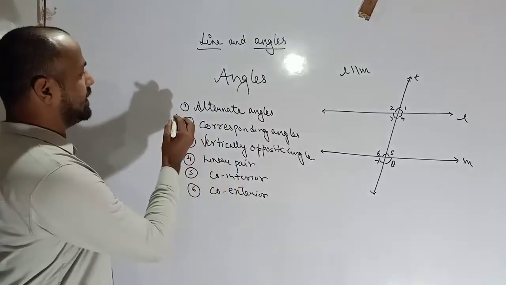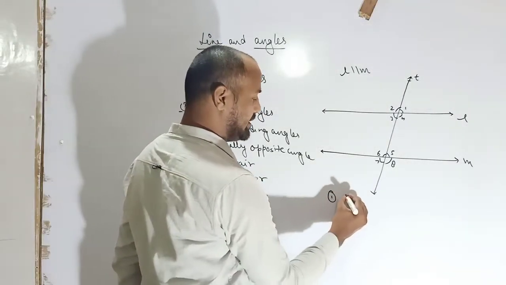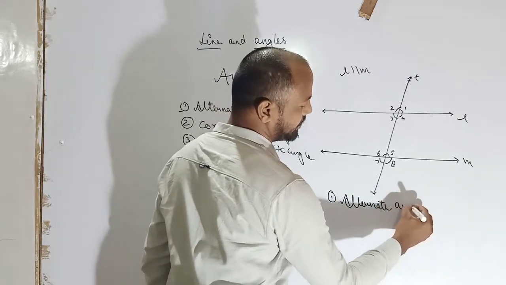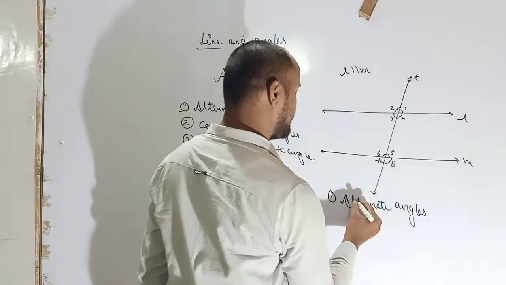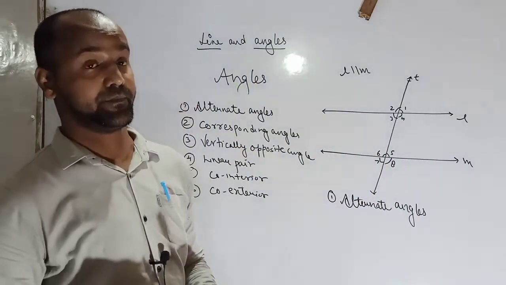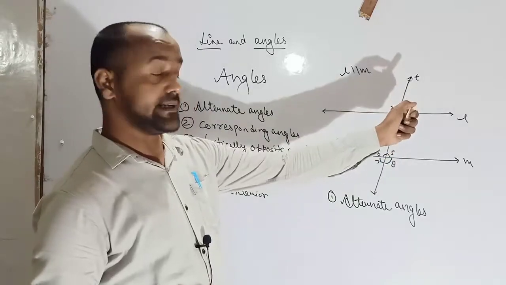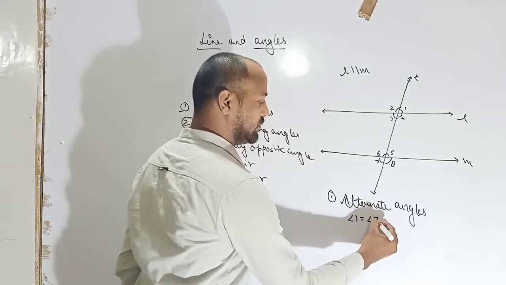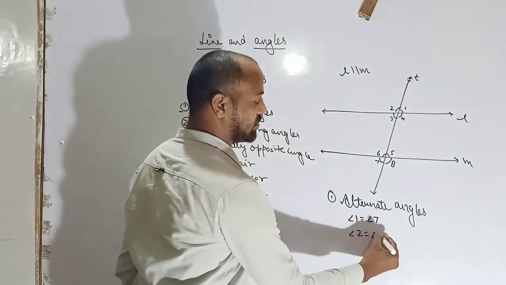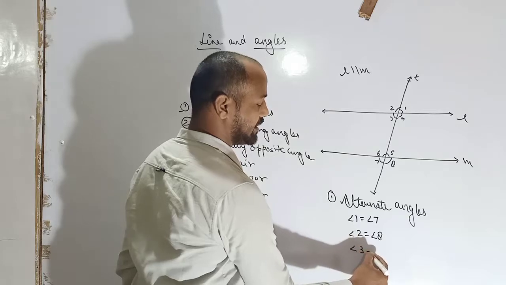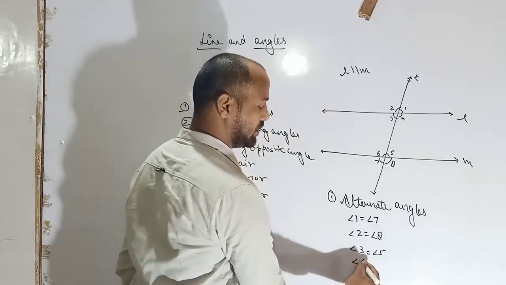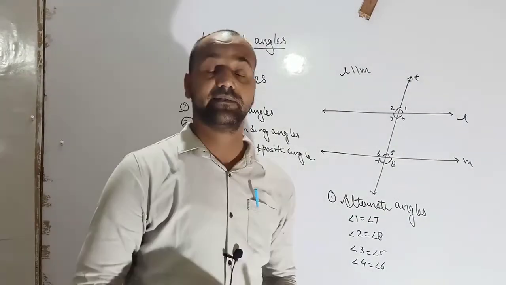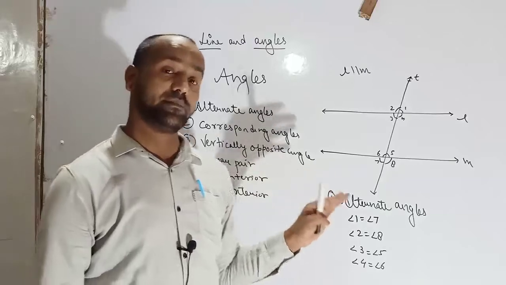So firstly, alternate angles. Alternate exterior angles: angle 1 is equal to 7, angle 2 is equal to 8, 3 is equal to 5, 4 is equal to 6. This relation is very important to solve the problems further.